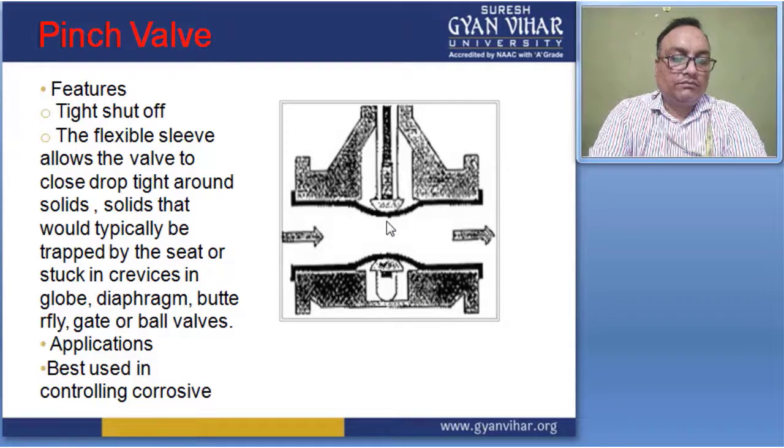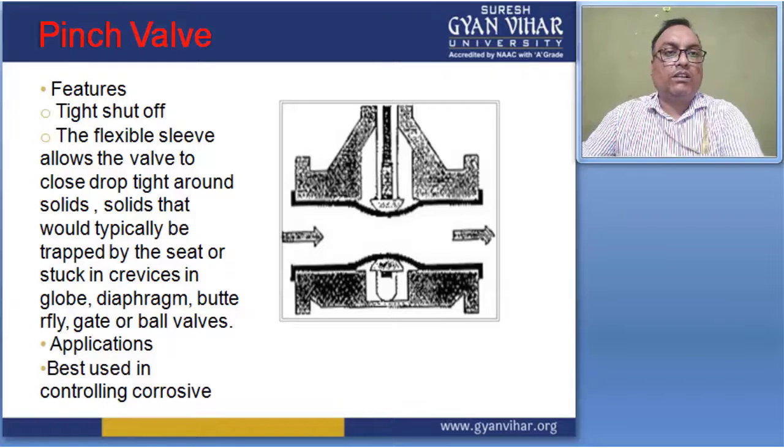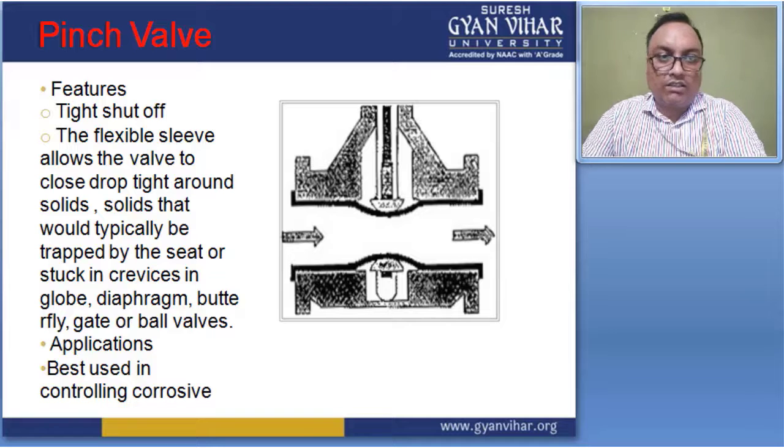This type of valve is used for slurry type fluids, and we can say that the best application of this valve is controlling corrosive liquids. So in this case, a ball type structure is present here, and also here. So it can be used to control the corrosive liquid.